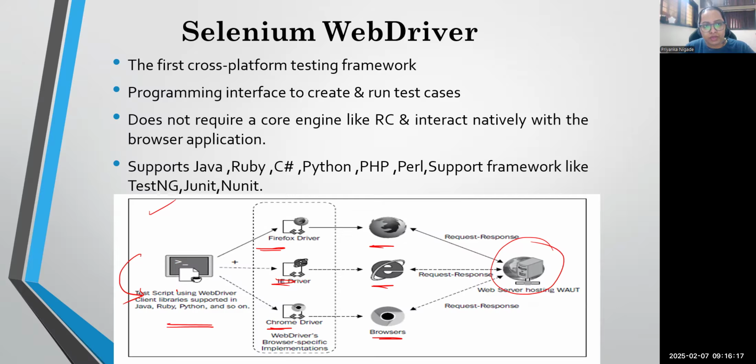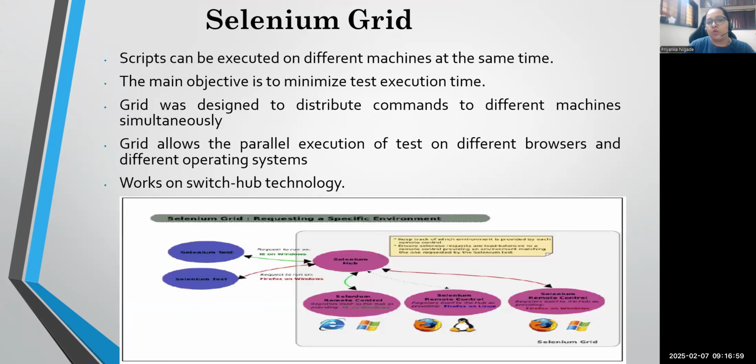So WebDriver has a lot of benefits. It supports different programming languages, different platforms, sequential and parallel execution, everything is possible. In fact, WebDriver supports multiple frameworks, and we are also covering those frameworks in the training. Like TestNG, you will be learning Maven, you will be learning Cucumber, and based on this, you will understand the whole automation concept. Correct? So we can say it is a cross-platform testing framework, and it is an interface. Remember, WebDriver is just an interface. You can call it an API through which we are able to test web UI automation testing. Okay. Now, what is grid?